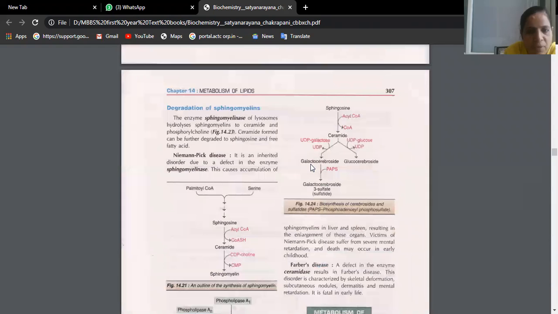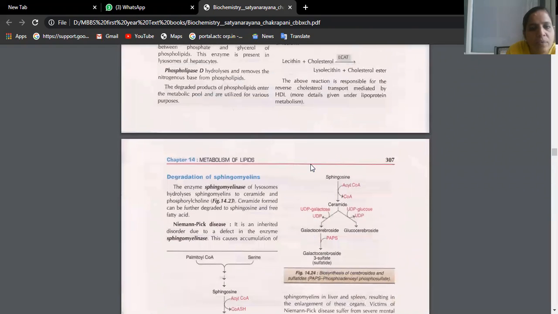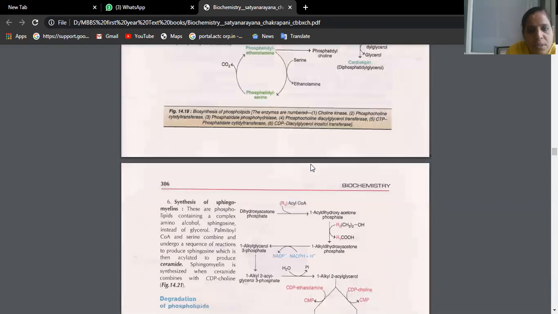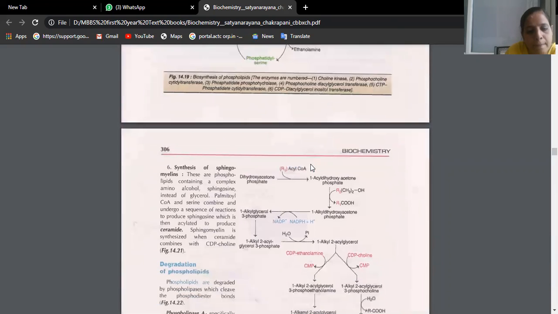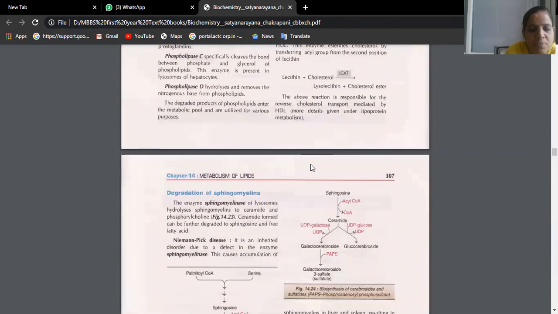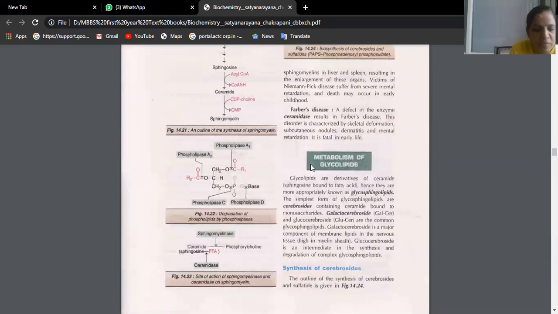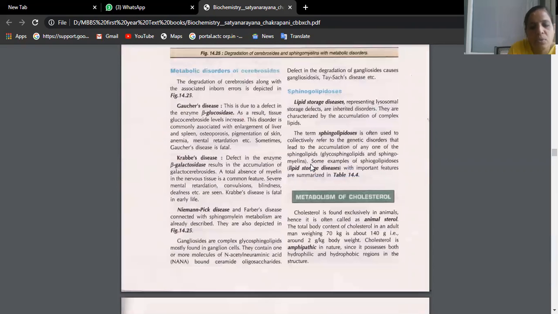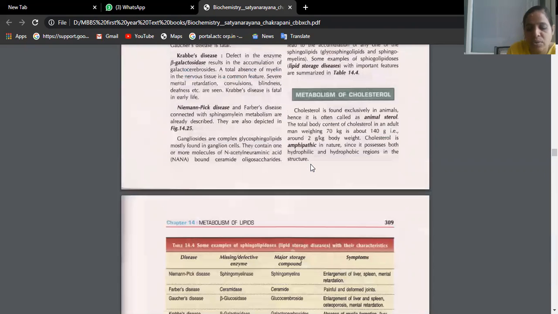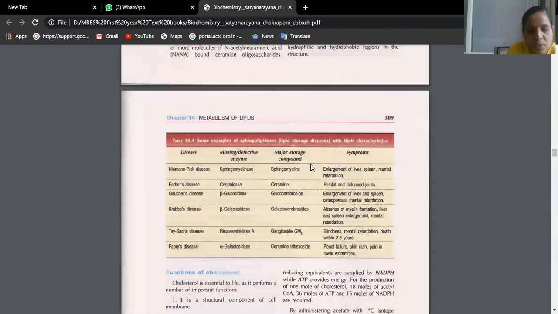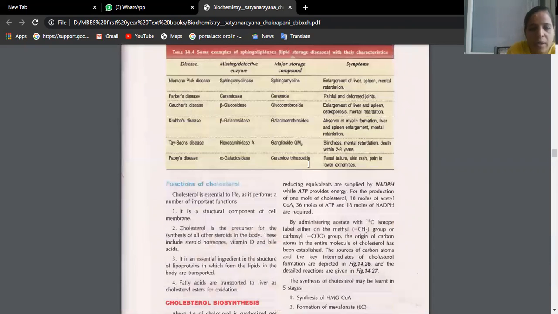Now for the functions of cholesterol, you have this list here. Many hormones are basically synthesized from cholesterol only. Can you name a few hormones? Estrogen, progesterone, androgens, testosterone. All these are steroid hormones.